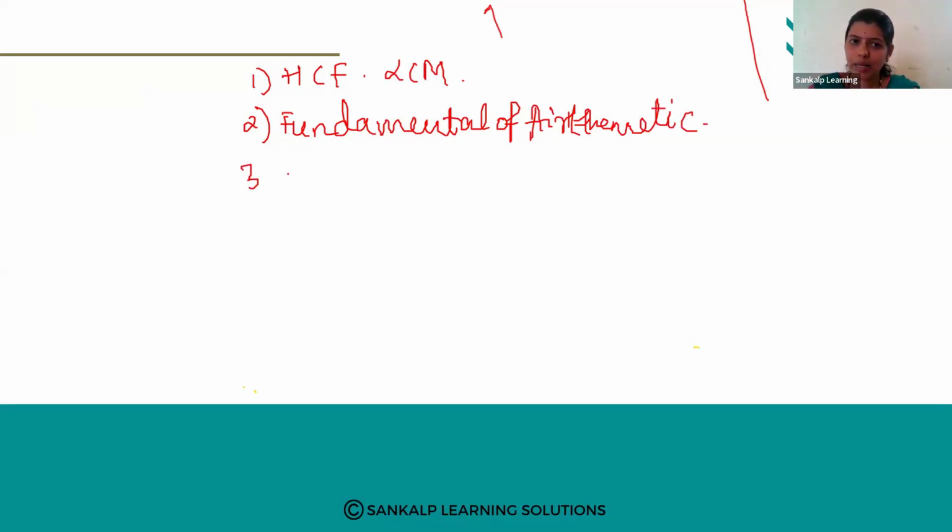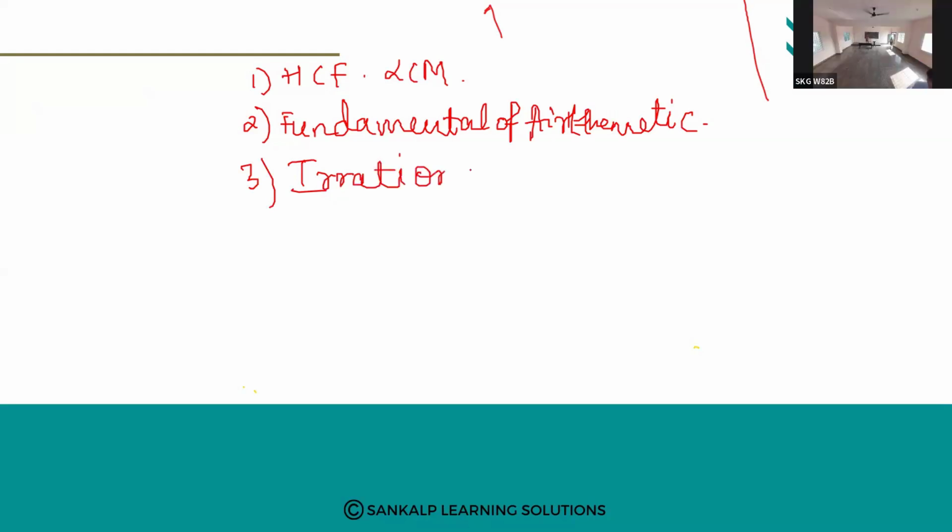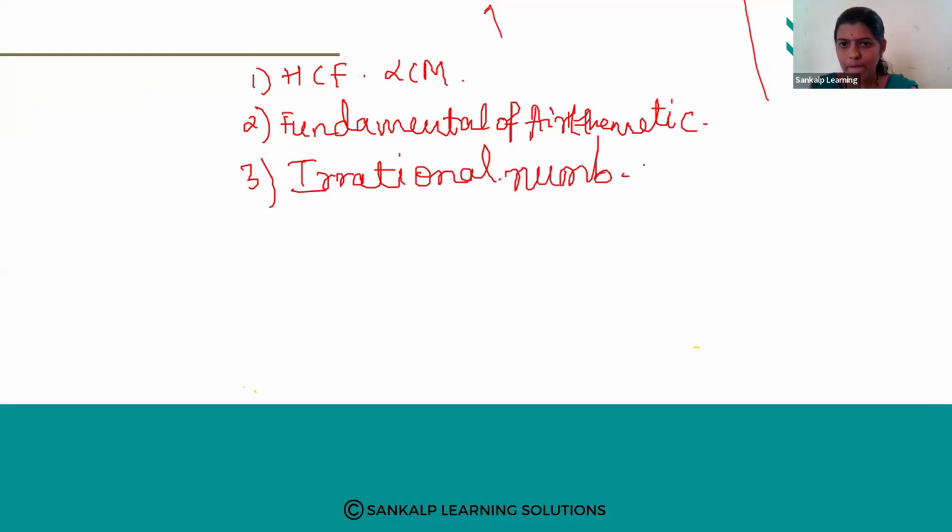Next, irrational numbers. Prove that root 5 is an irrational number. Revisiting the theorem, irrational numbers. Only this much is there in your syllabus. So it is a very easy topic, and it is like a bonus for you. All the problems are very easy.